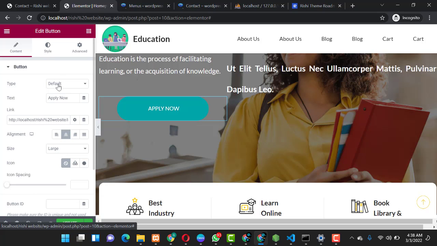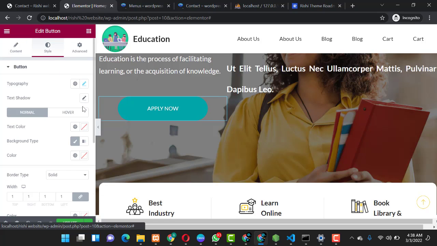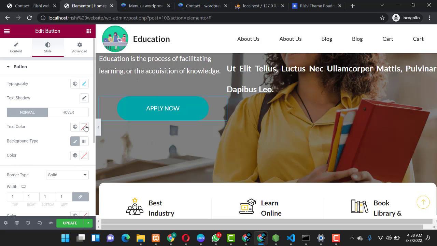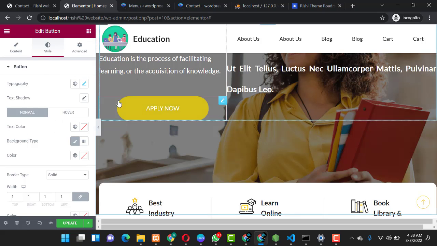You can also come over here, you check on the hover, like on the typography over here. You can check the sizing of your button. You can change the color, the text color, the background color, and everything over here. So guys, this is how you could edit this.